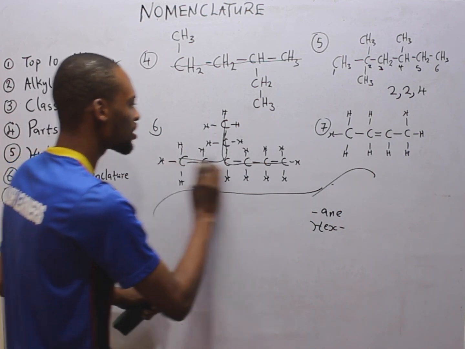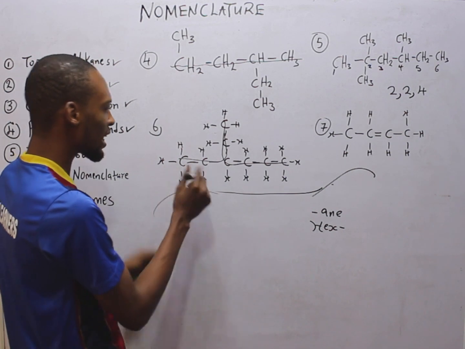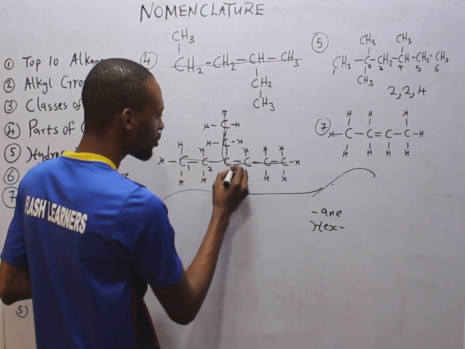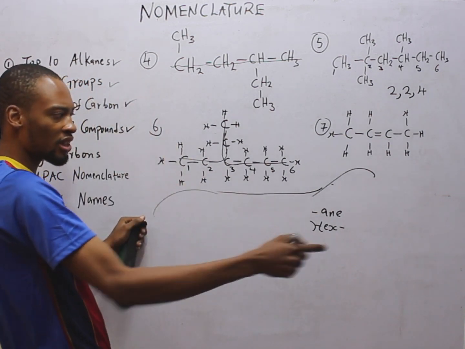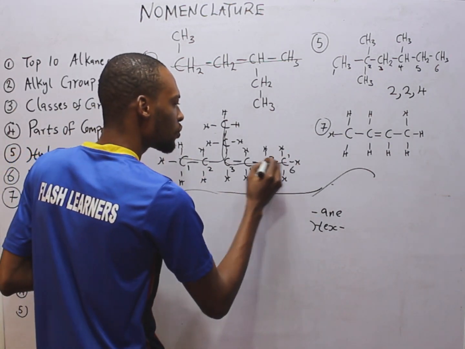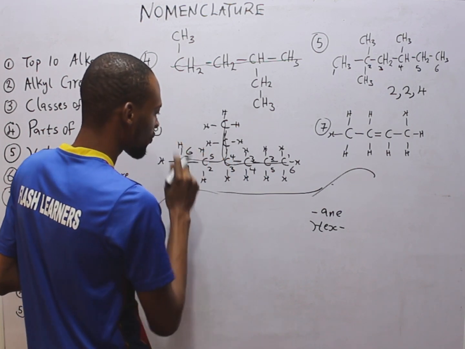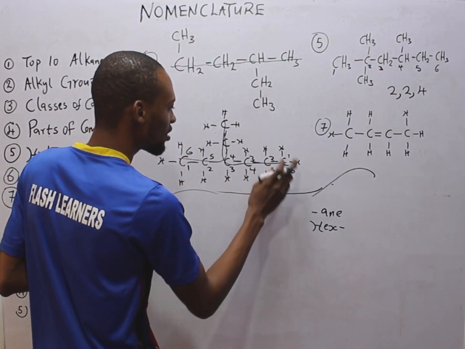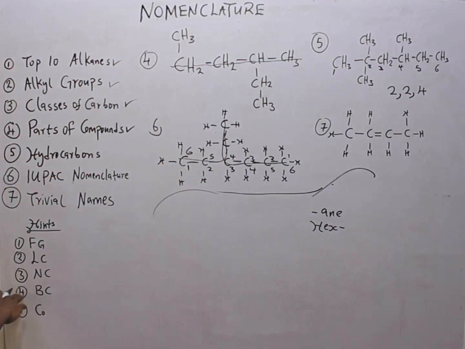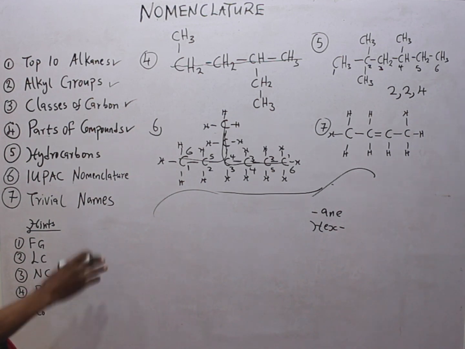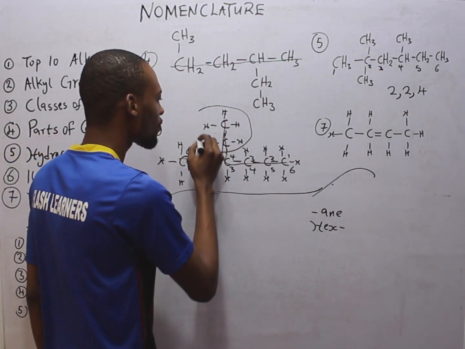Now that I've chosen this chain, let me number the chain. I can number this way, 1, 2, 3, 4, 5, 6. I can number the other way around, 1, 2, 3, 4, 5, 6. Now, is there any branch carbon? Yes, there is a branch. And what is the branch? This is the branch.